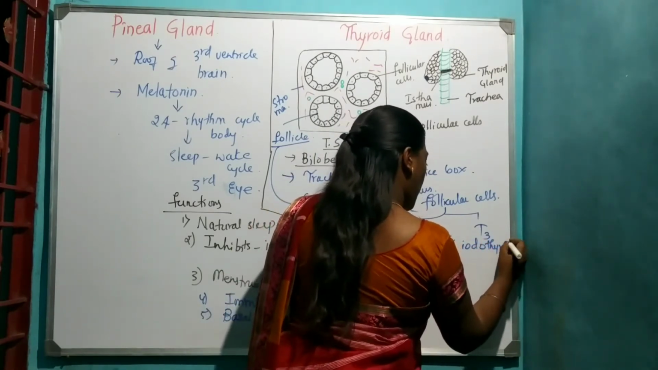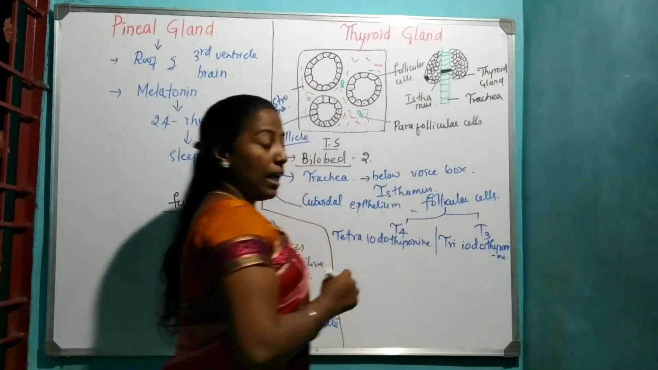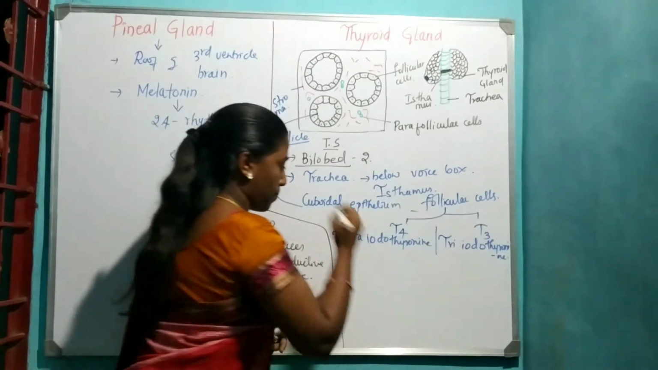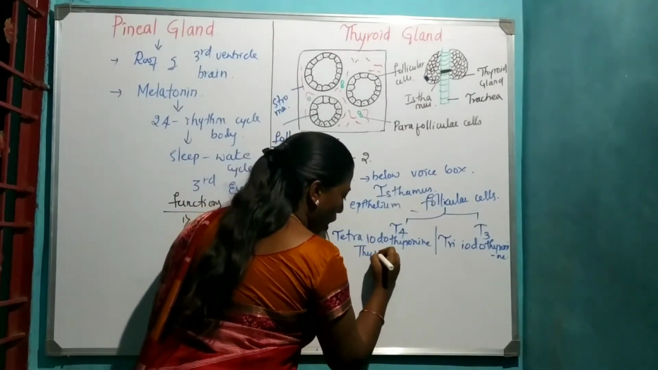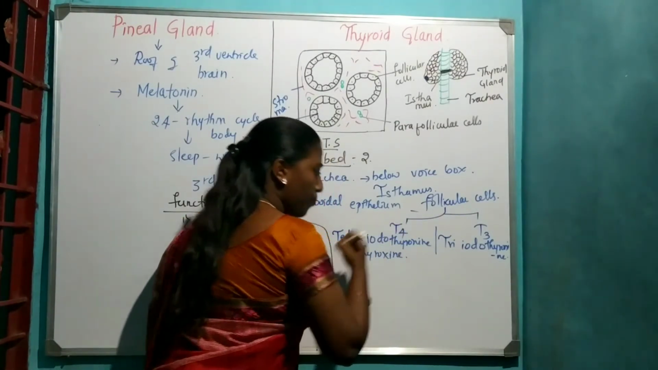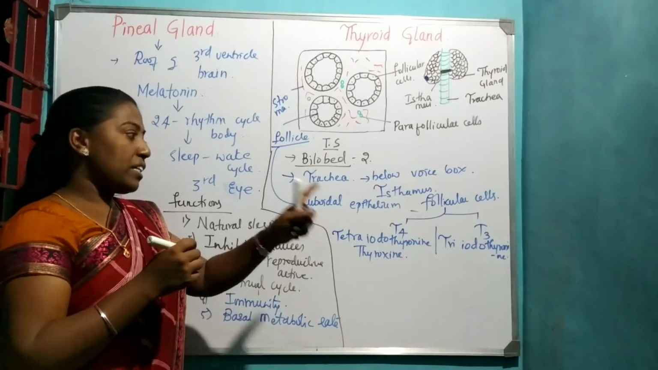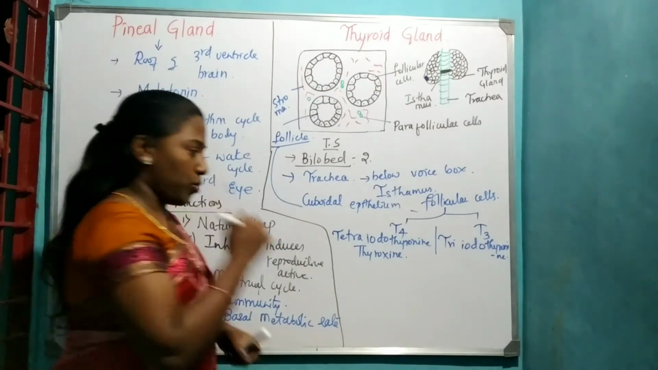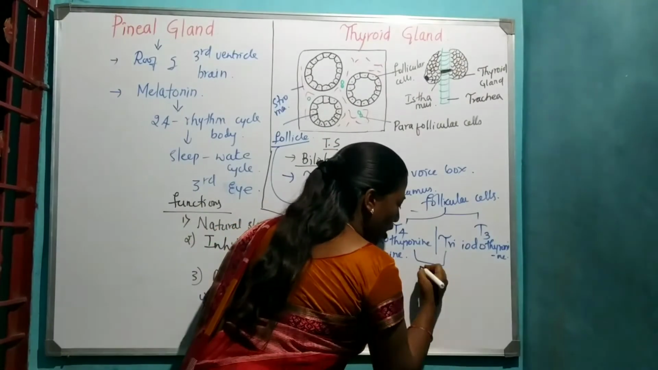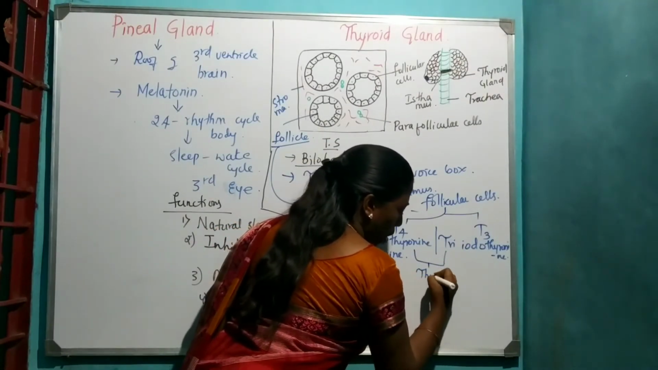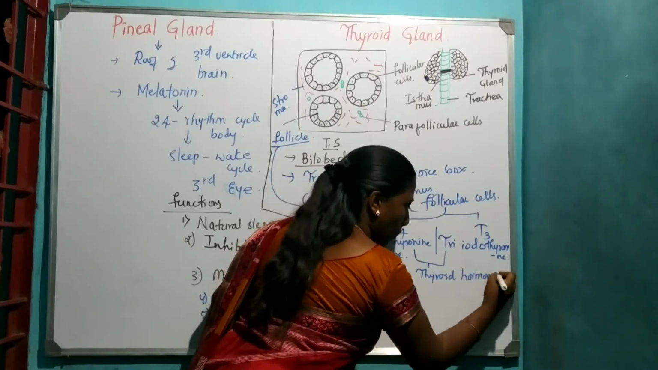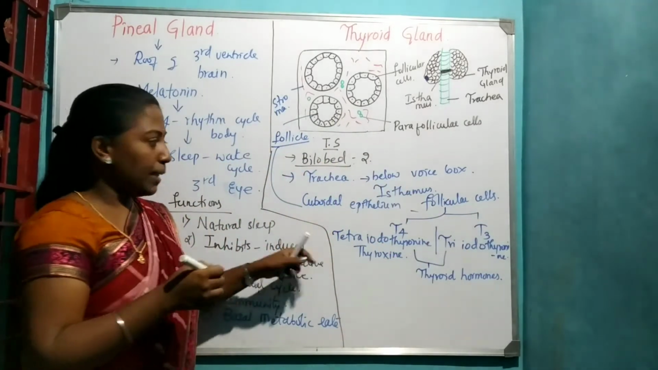Triiodothyronine. Okay. And so T4 is also called thyroxine. T4 is also called what? Thyroxine. T4 and T3 together, we call them thyroid hormones. Okay. T4 and T3 together, we call them what? Thyroid hormones. Okay. Is it clear?